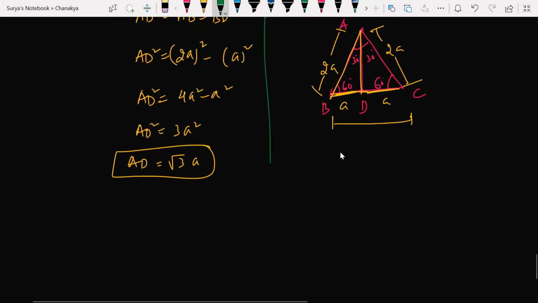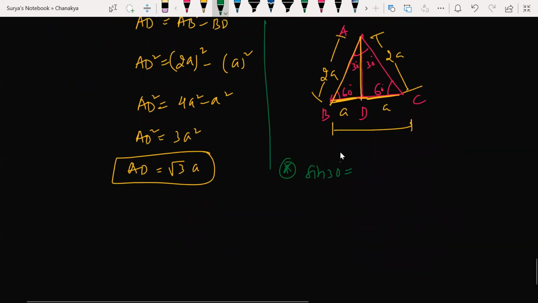I'll observe the trigonometric concept. What is sine 30 here? Sine 30 is what, beta? Opposite by hypotenuse. What is the opposite side to the 30 degrees? BD. Hypotenuse is AB. BD is A, AB is 2A. So it is 1 by 2, or not? Check it.